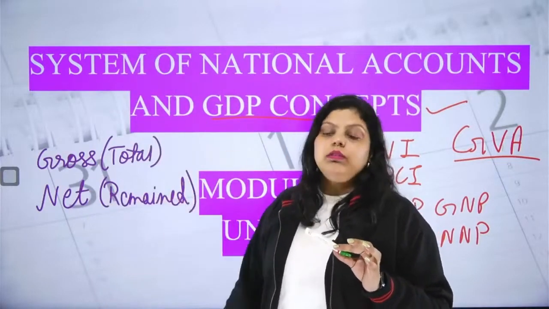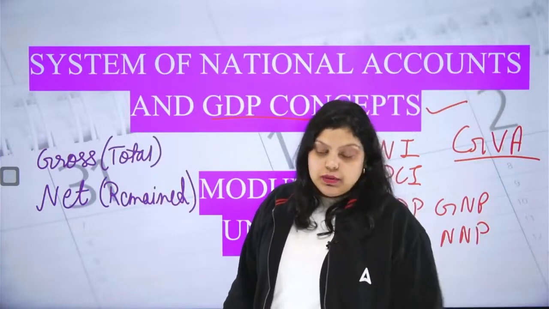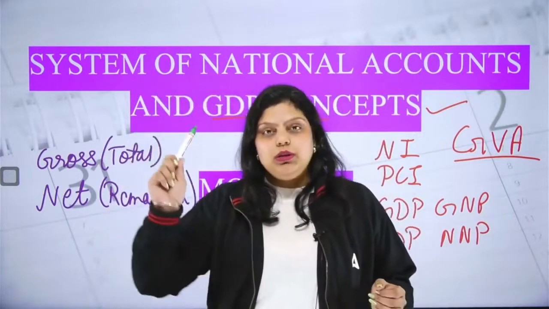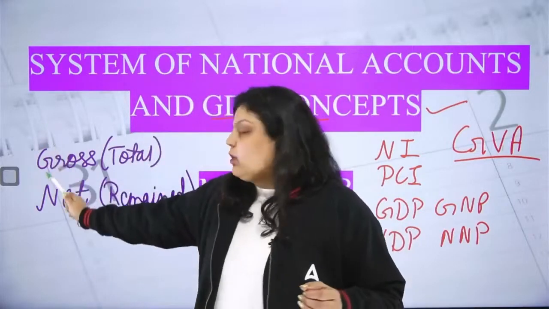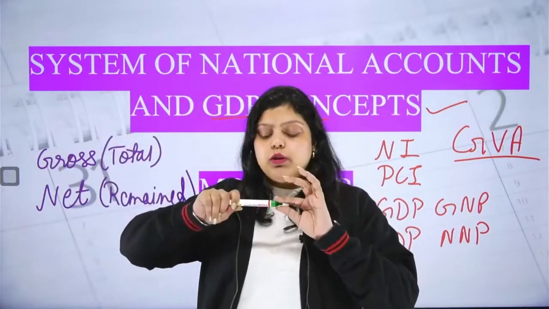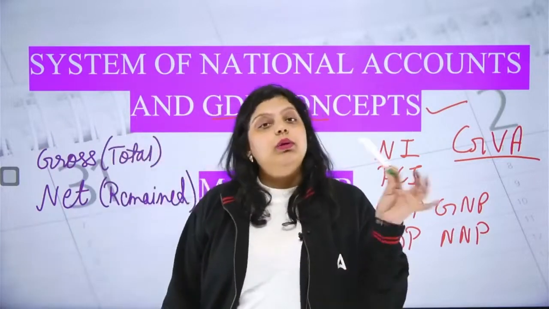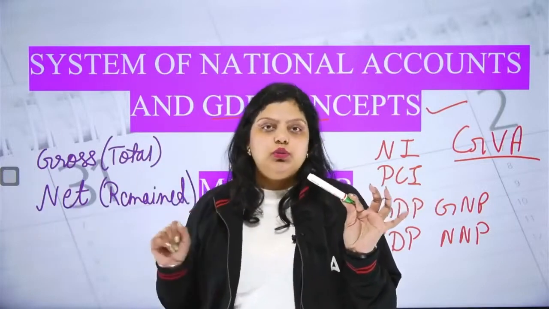So net means remaining value. If this marker was 100 rupees in 2022 when it was first sold, that's the gross value of the marker. And if today I'm going to sell this marker to another person, let's say they are ready to pay me only 20 rupees because I have used it for 2 years.